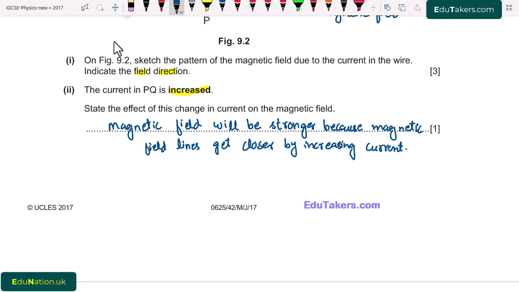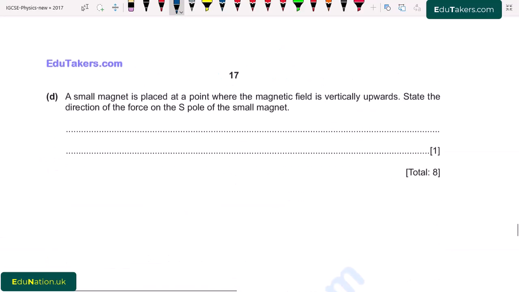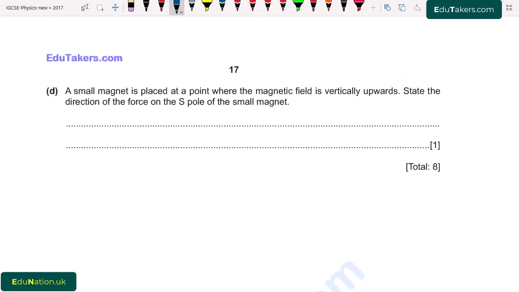So going towards the next part of this question, part D. The small magnet is placed at a point where the magnetic field is vertically upward. So here the magnetic field is vertically upward. State the direction of the force on the S pole of the small magnet. So first of all, here it is given that the magnetic field is vertically upward, and then we place a small magnet and have to state the direction of force on the south pole.